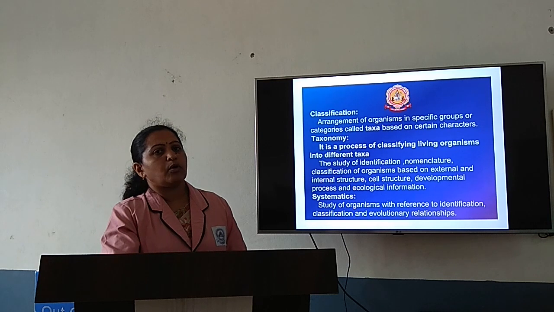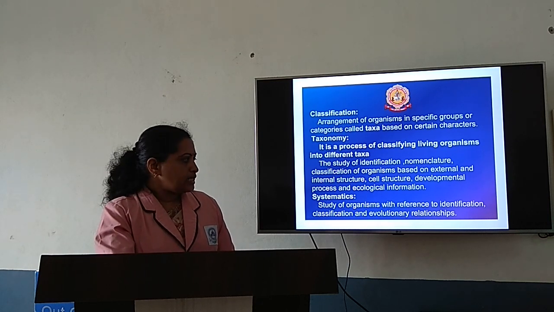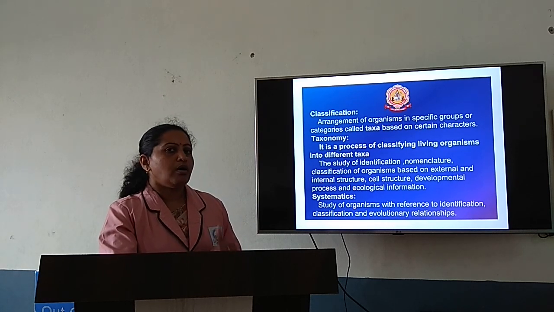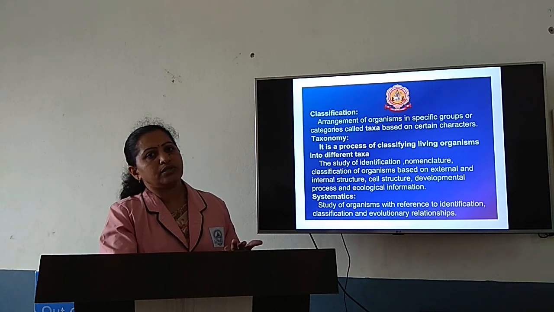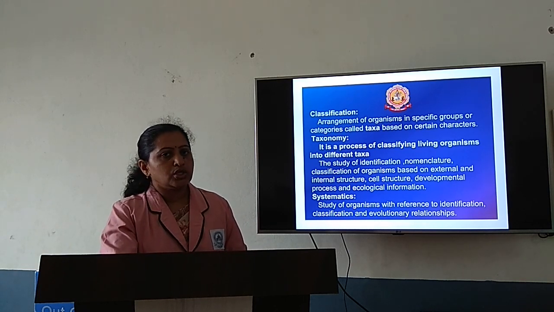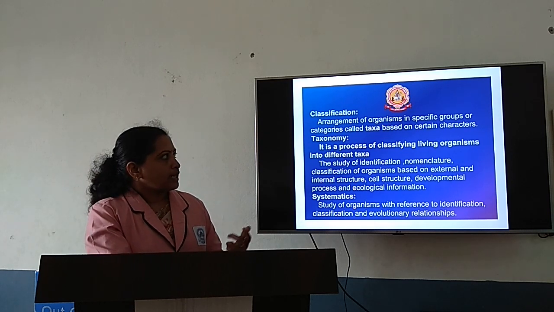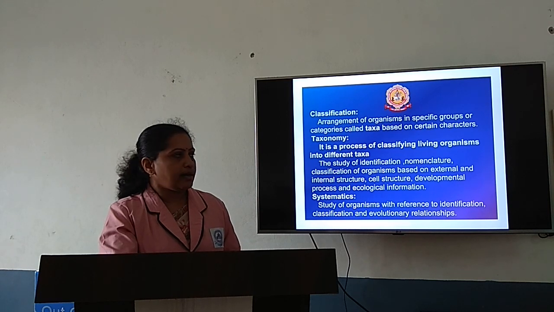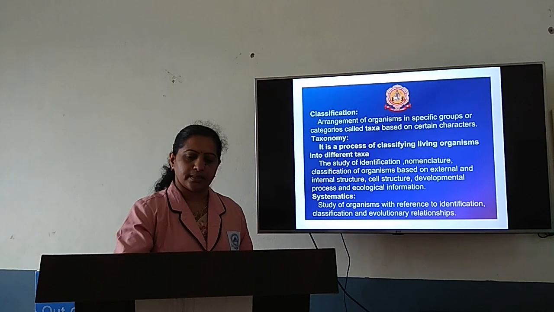Let us discuss the term systematics. Systematics deals with the study of organisms with reference to identification, classification as well as evolutionary relationship. So we have discussed 4 different terminologies under diversity in the living world, that is nomenclature, classification, taxonomy as well as systematics.